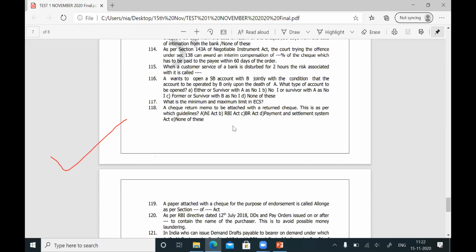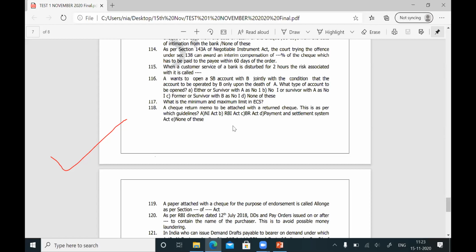The Government of India issues 1 rupee currency notes, which are payable to bearer. The Reserve Bank of India issues currency notes from 2 rupees up to 2,000 rupees denomination. If you see the currency note, you will get the word bearer, but on your DD you will get only the word order. So only the Government of India and the Reserve Bank of India can issue demand drafts payable to bearer, which is nothing but the Indian currency note. As per which section? Question number 121, the answer is B: RBI and the Government of India under section 31 of the RBI Act 1934.